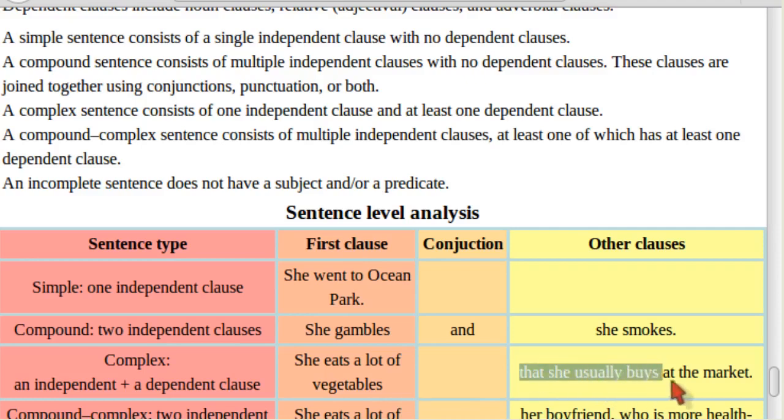But this part, that she usually buys at the market, is not an independent clause. It's a dependent clause. It depends on the first part of the sentence. You cannot say this by itself. It doesn't have any sense. That she usually buys at the market. No meaning. So this is a complex sentence. It has an independent part, the first, and a dependent part, the second one.